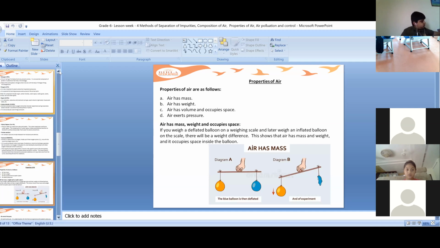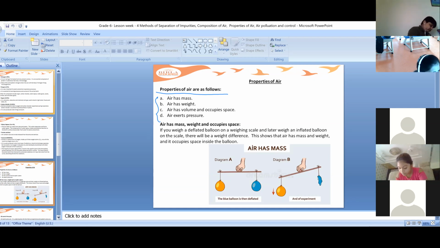I'll underline it. Note down. Yes, Rinika, you have to note it down now. These are the properties of air. All the four, note it down. Air has mass, air has weight, air has volume and occupies space.